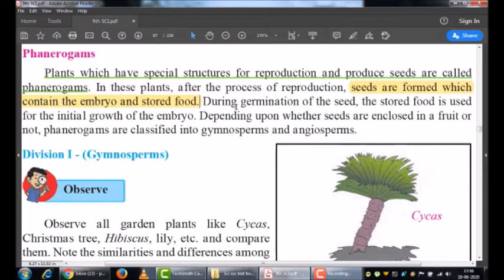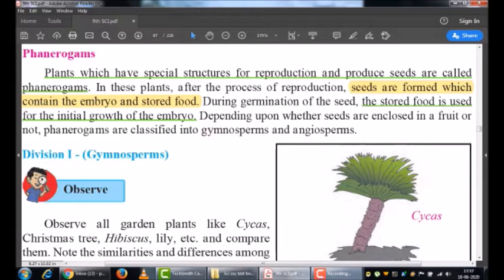During the germination of the seed, the stored food is used for the growth of the initial embryo. Means during the initial stage of the development of the plant, the food stored by the seeds is used by the embryo for development.